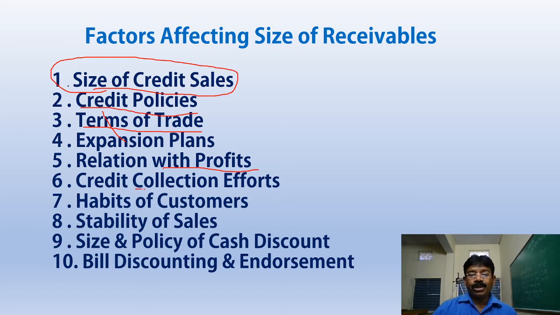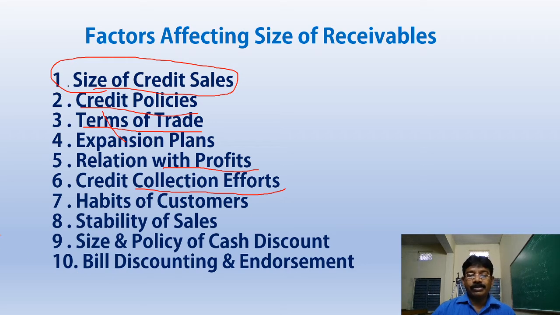And credit collection efforts. Some companies will offer goods on credit, but if they do not effectively collect the receivables, then their cash management will be affected, and working capital may be affected. That's why, depending upon your efforts to collect, you have to offer the credit period or credit sales.